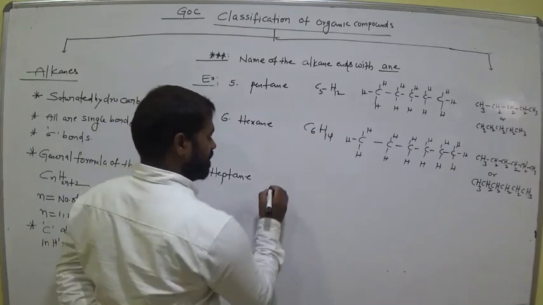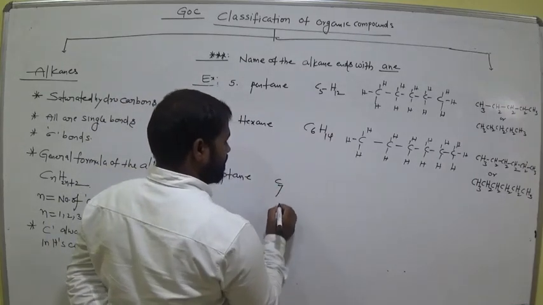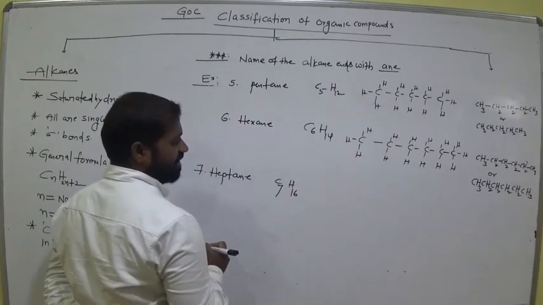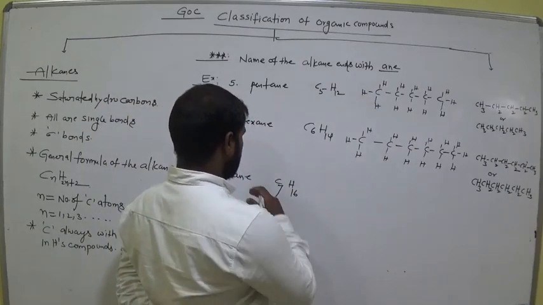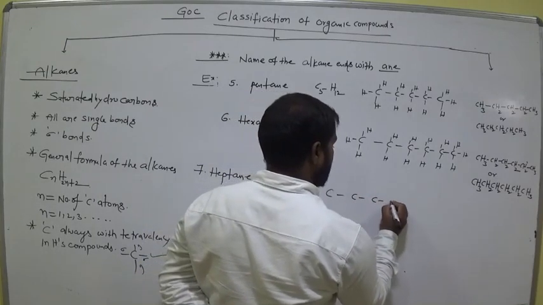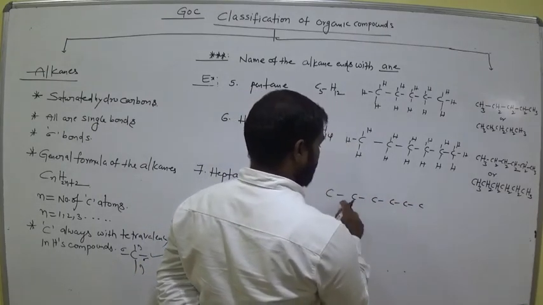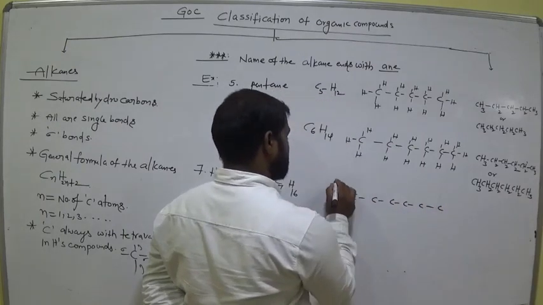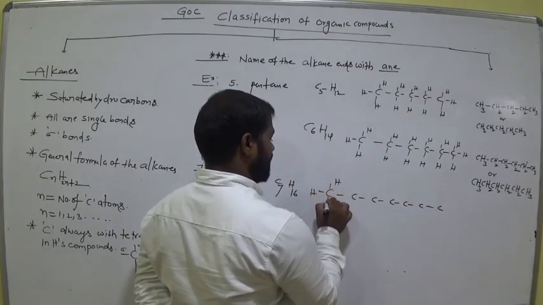Next, the seventh one is heptane. C7, 7 twos are 14 plus 2, 16. C7H16 is called heptane. So how many carbons are there? 1, 2, 3, 4, 5, 6, 7. Clear? The end carbons have 3 hydrogens. Am I right?